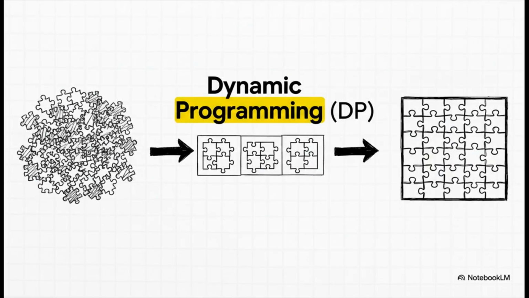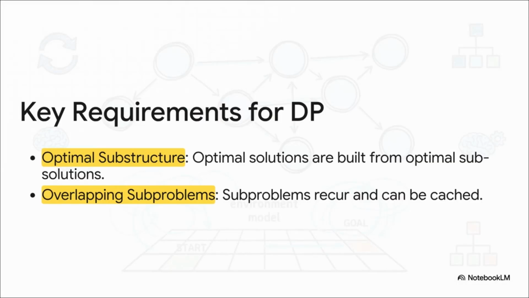The answer lies in a really powerful technique called dynamic programming, or DP for short. Now, the name might sound a little intimidating, but trust me, the idea behind it is actually beautiful in its simplicity. DP is all about solving huge, complex problems by breaking them down into smaller, bite-sized pieces, solving those, and then stitching the solutions back together. Now, for DP to work its magic, a problem needs to have two key ingredients, something called optimal substructure and overlapping subproblems. And luckily for us, the frameworks we use for these problems, called Markov decision processes, well, they have both of these properties baked right in.